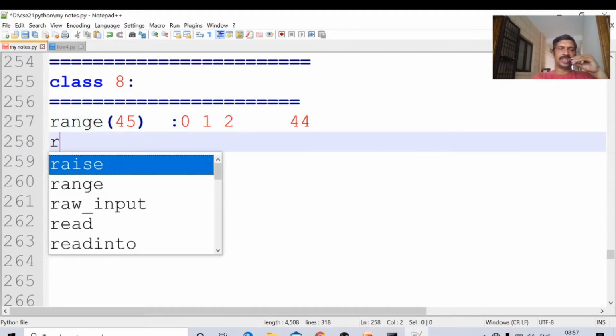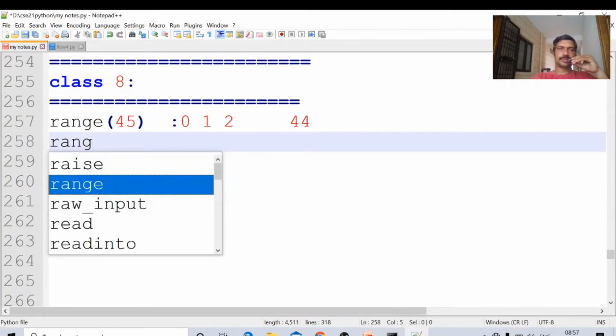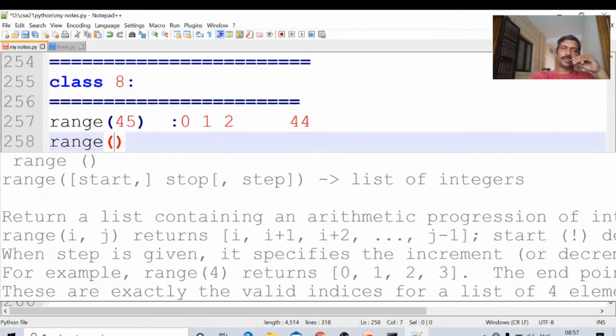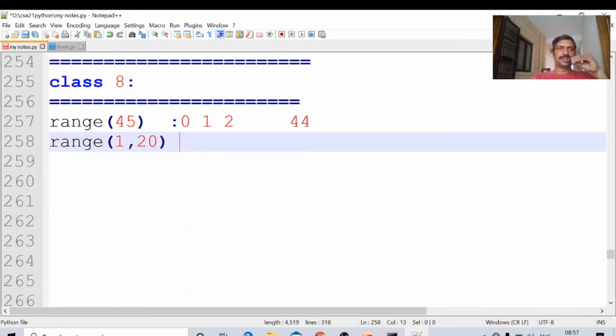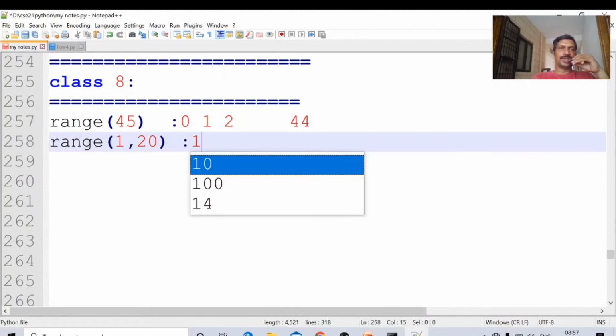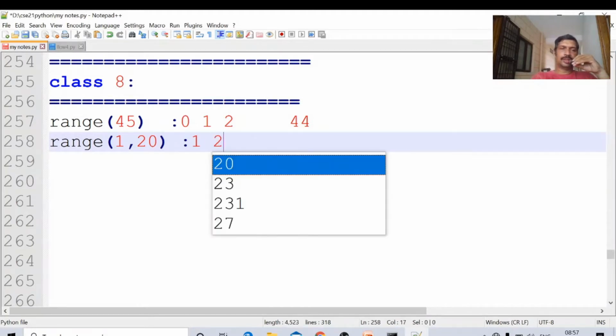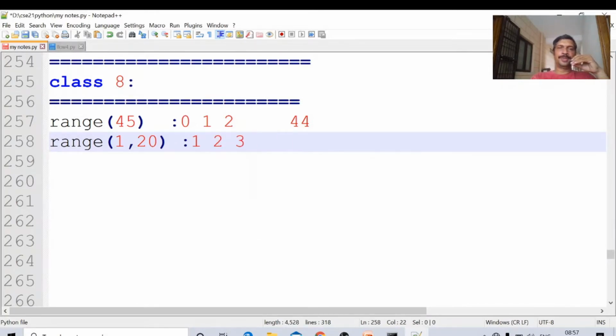Suppose it is like this, range of 1, 20. This function, range of 1, 20, generates the numbers starting from 1, 2, 3 up to 19. 19 numbers will be generated. The range function, range of 1 to 20, generates the numbers from 1 up to 19.